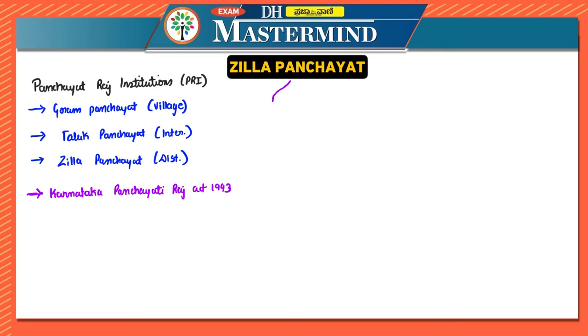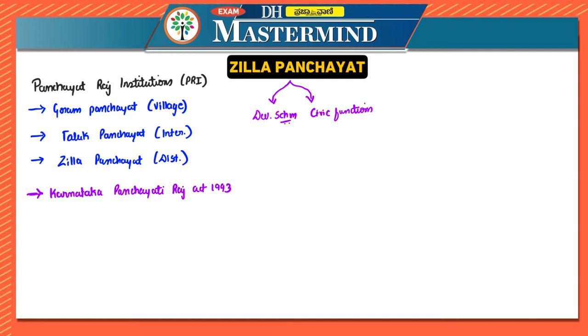You can divide it into two parts. One is that whatever developmental schemes the government has, they have to be executed by Zilla Panchayat. And the second one is providing civic functions in rural areas.